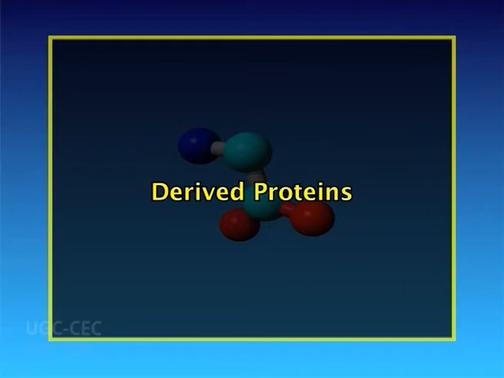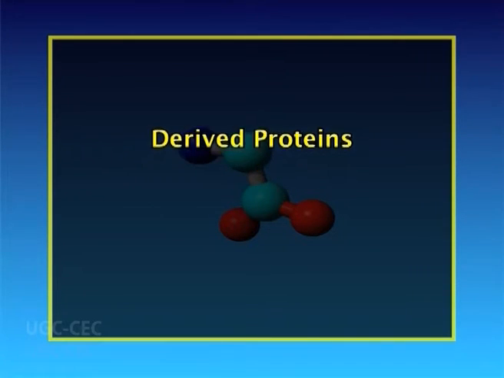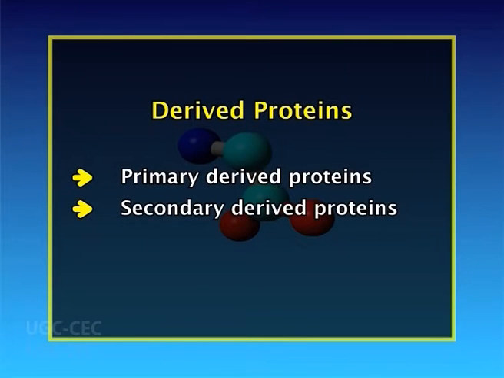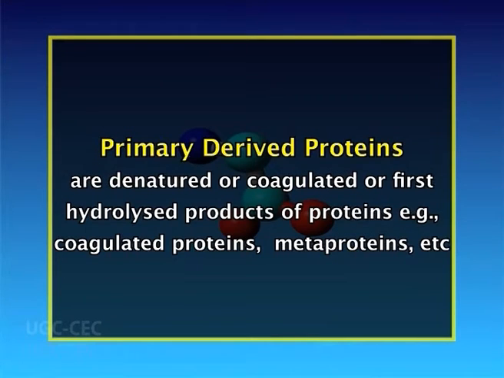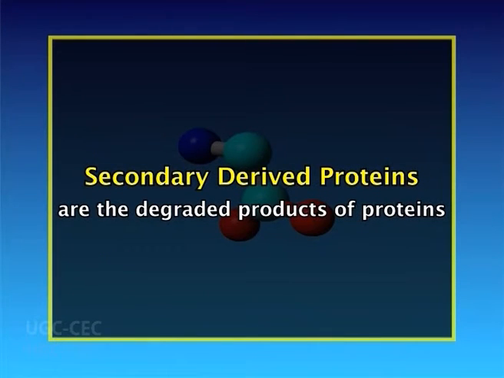Now we will study the derived proteins. The derived proteins are of two types, the primary derived proteins and the secondary derived proteins. All primary derived proteins are denatured or coagulated or first hydrolyzed products of proteins. For example, coagulated proteins, metaproteins, etc. Now secondary derived proteins, these are the degraded products of proteins.